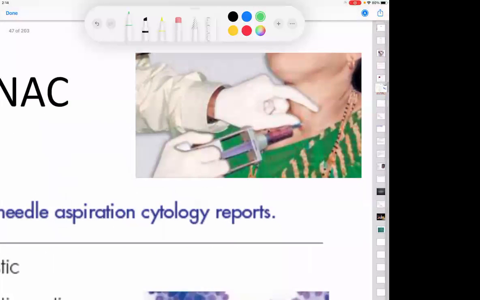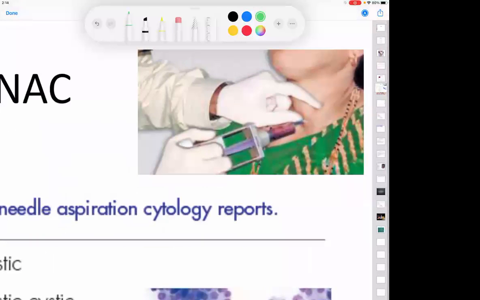Okay. Now, in this technique, what is the technician doing? Fixing the mass. He is fixing the mass. Okay. And if this is the left hand, this is the right hand. What is this device called? You will get to see in your pathology classes.